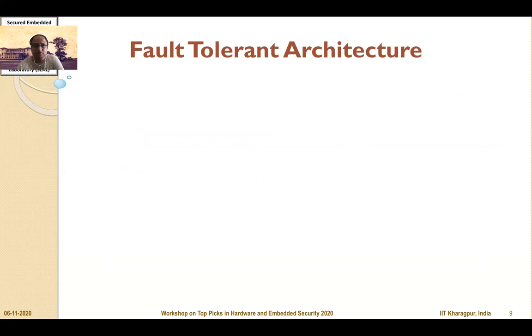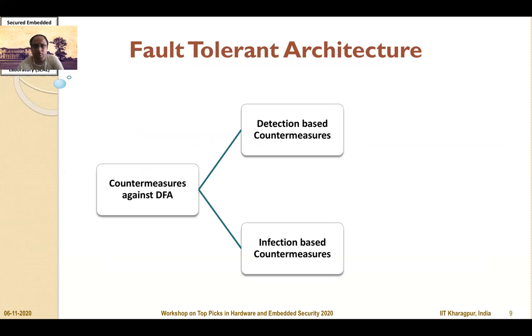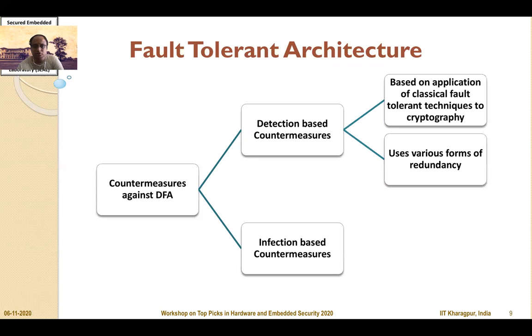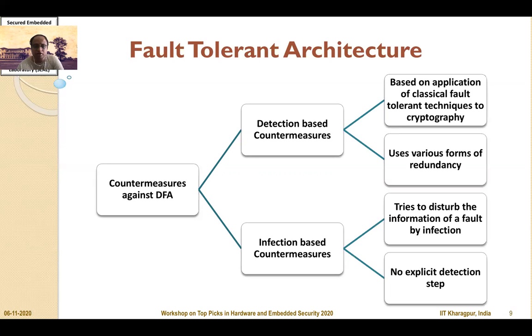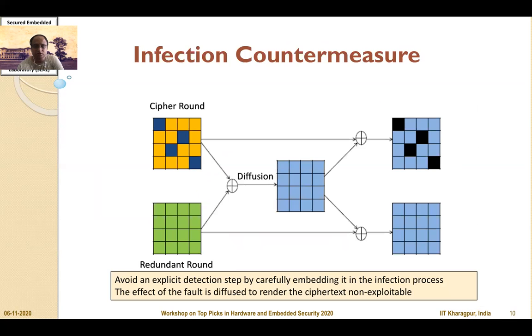In order to protect against these attacks, several countermeasures were also proposed against DFA. The countermeasures can be broadly classified into detection-based countermeasures, which are based on application of classical fault-tolerant techniques to cryptography, and use various forms of redundancy. On the other hand, there are techniques called infective countermeasures, which try to disturb the information of a fault by infection, and there is no explicit detection step.